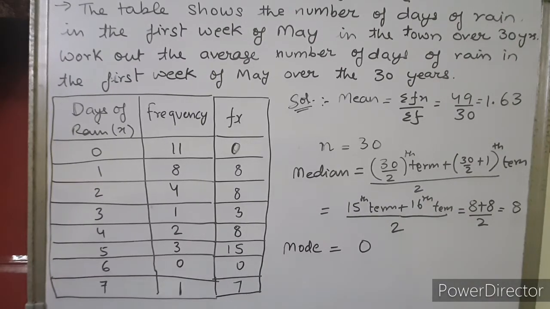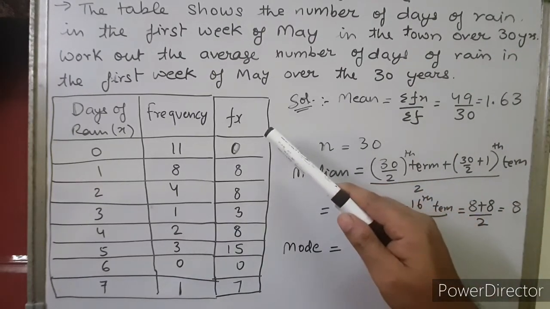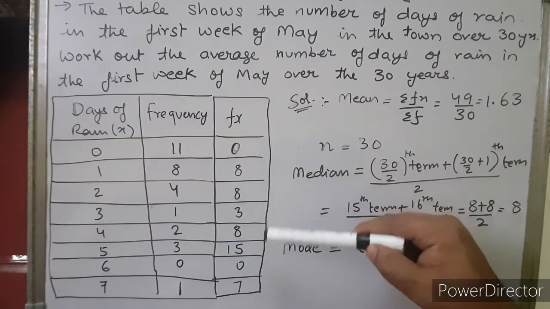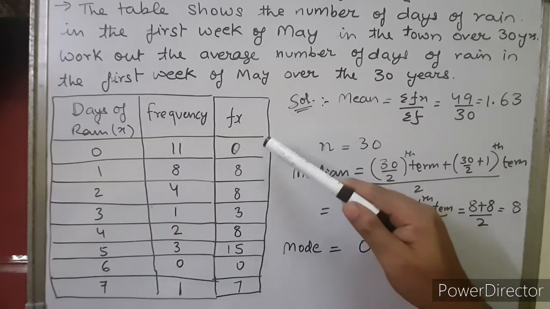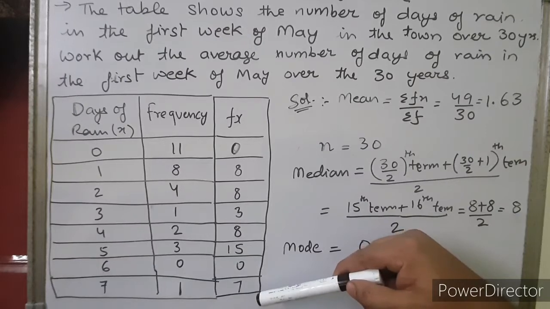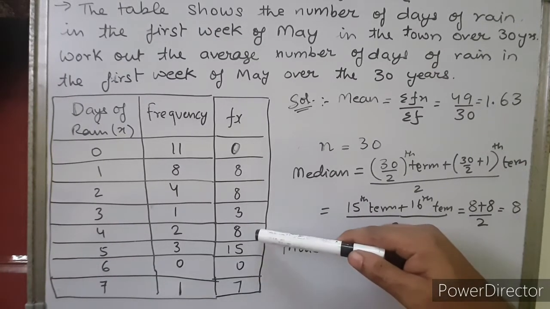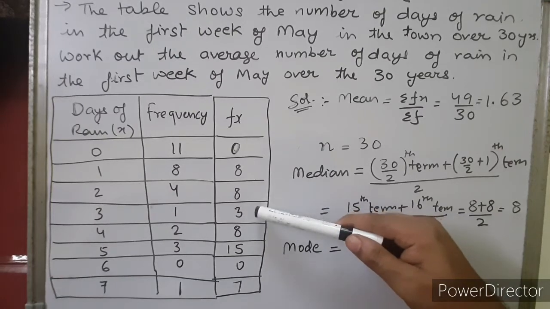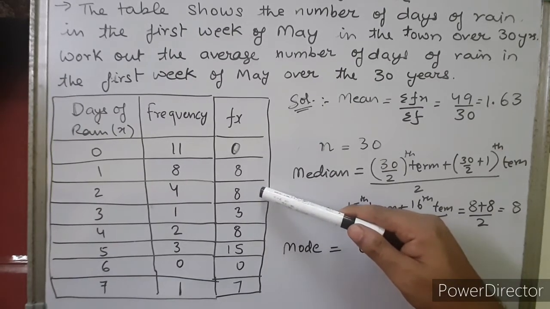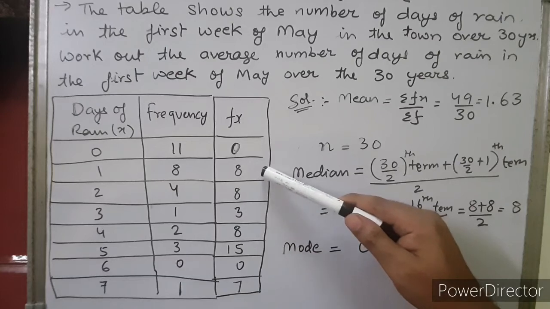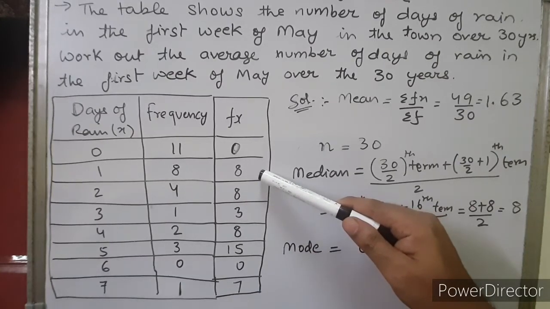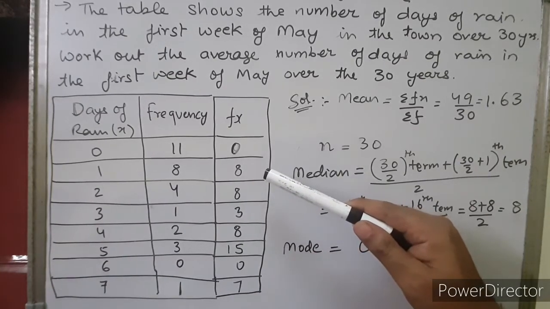Like this we calculate the product of variate and frequency, which is fx, and we add all the values of fx for finding the mean. When we add, we get 7 plus 15 is 22, plus 8 is 30, plus 3 is 33, plus 8 is 41, plus 8 is 49. So the value of summation fx is 49.